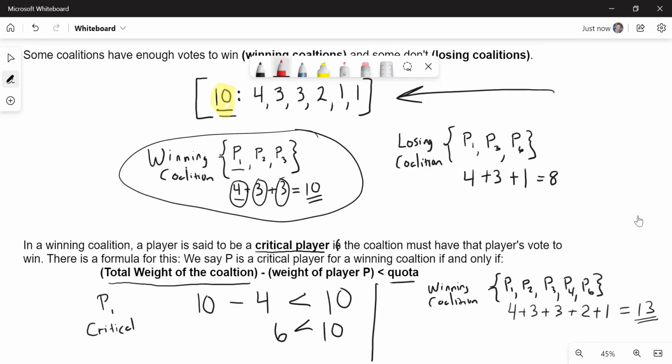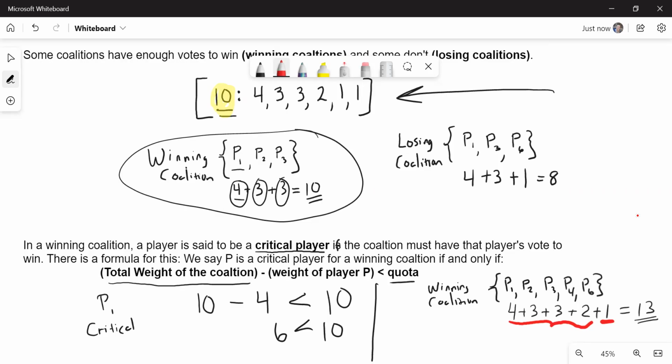So, for example, if I got rid of player 6, would I still have enough? Well, if I examine that, I still have 4 plus 3 plus 3 plus 2, that's 12. I still have enough. So I don't think that player 6 is critical to this winning coalition, meaning they don't have to vote with me.